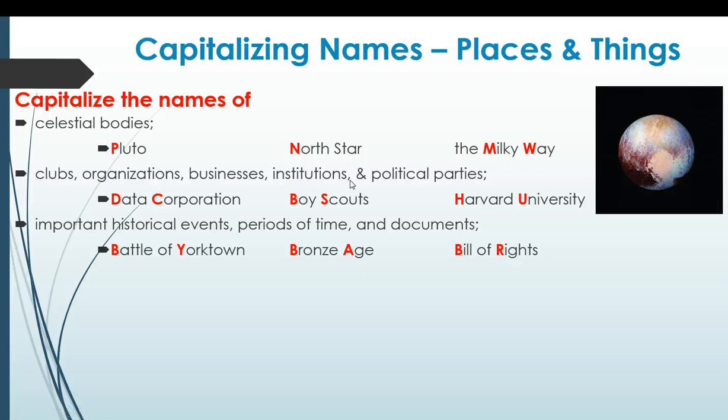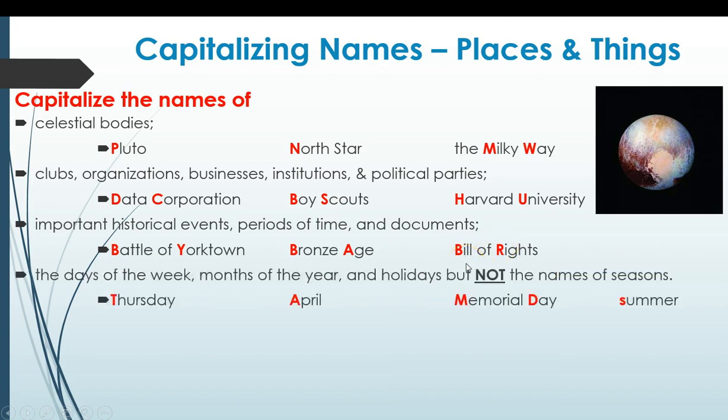Important historical events, periods of time, and documents. So the names of those are also capitalized. Battle of York, that's a specific battle. Bronze Age is a specific time frame in our history. And Bill of Rights is a document with a name. So the important words in the name are capitalized, the B and the R.